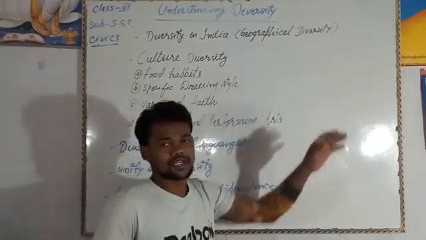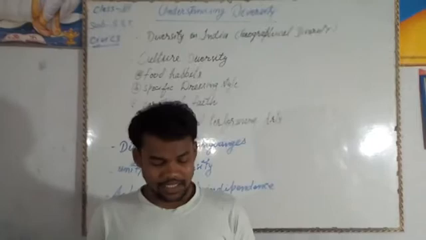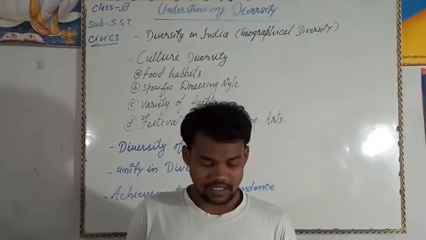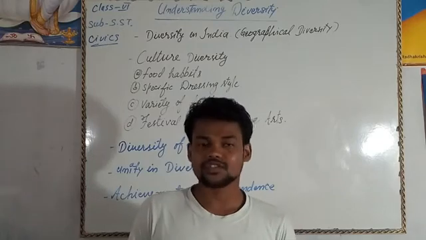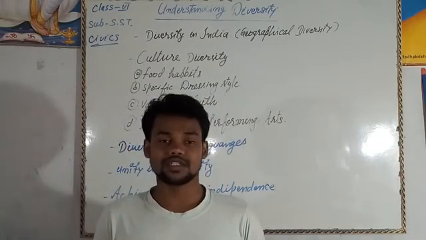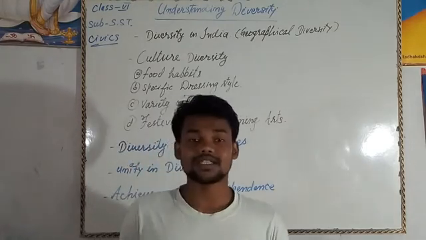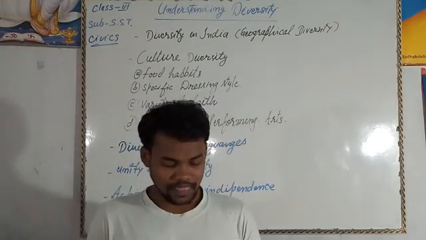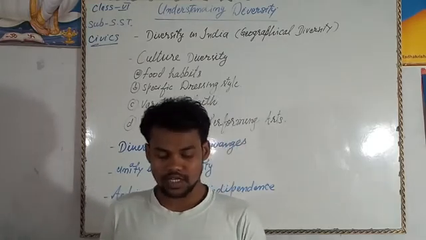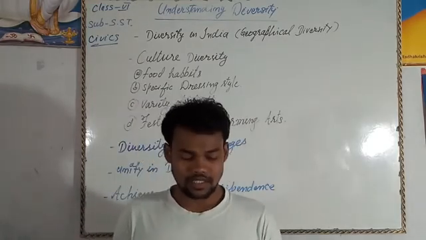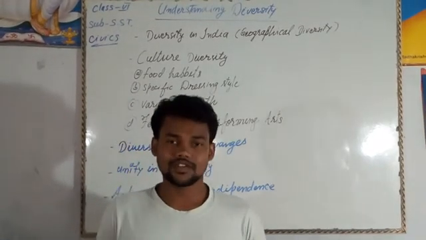geographical diversity. What is the geographical diversity? So first we'll understand that India has an area of 32,87,263 square kilometers. This is the area of India. India is the 7th largest country. India has a bright desert, evergreen forest, snowy Himalayas, and fertile plains. So these many things are present in our India country.